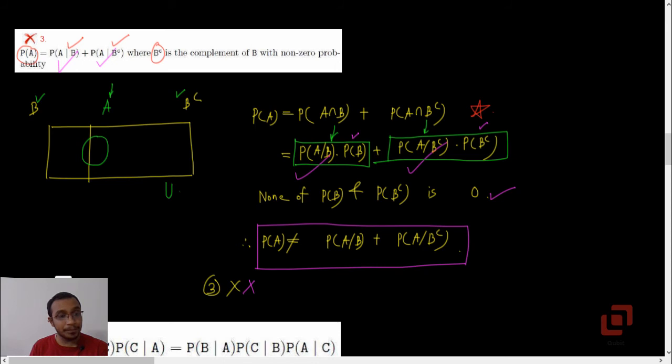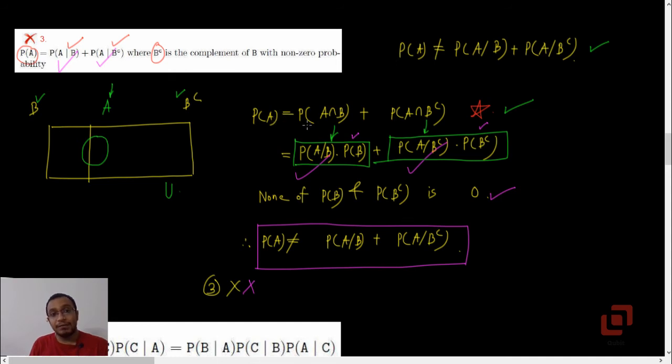Now some of you may not understand why probability of A is not equal to probability of A given B plus probability of A given B complement. If you understand set theory, then you will immediately realize that this is incorrect, or rather the inequality that I have written is correct, and so is this.